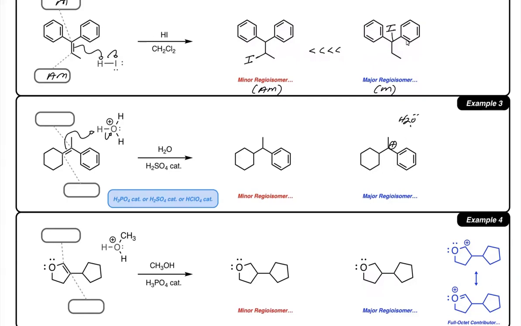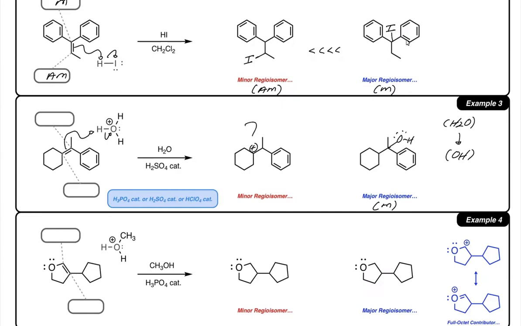As water bonds to that position, tracking with you, the oxygen would take on a positive formal charge. And then we would have other water molecules in solution come over and deprotonate that oxygen atom. And that would then leave behind a neutral OH group identity. In other words, when we have a water nucleophile, when it adds, the net result is we form an OH group. That's our major regioisomer or Markovnikov outcome. If the positive charge instead formed there and water attacks and bonds and then is deprotonated, we get our anti-Markovnikov alcohol product. But the major product formed is the Markovnikov outcome at the tertiary benzylic position.